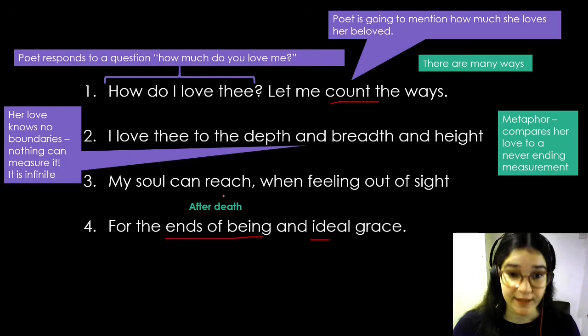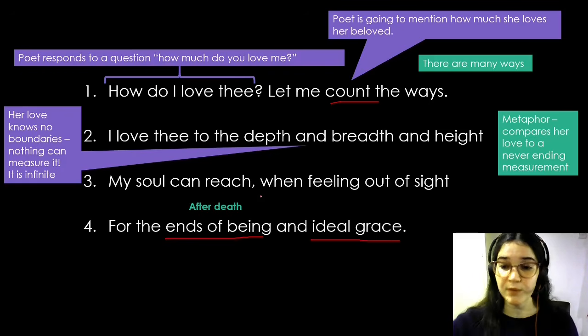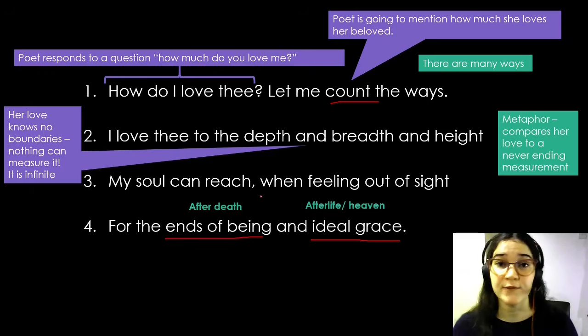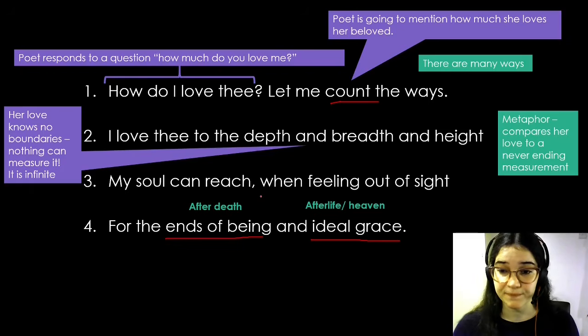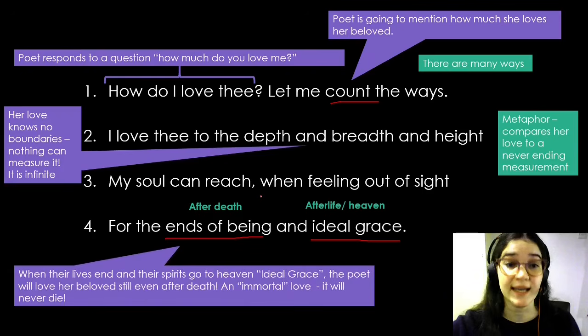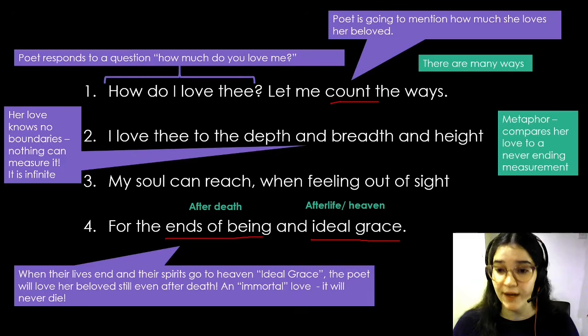And ideal grace over here could be referring to the afterlife, or in this case, heaven. The poet is saying here that when their lives end and their spirits go to heaven, or ideal grace, the poet will love her beloved even after death. She has an immortal love and it will never die. So even once they both are dead, her love will go on and on and on.